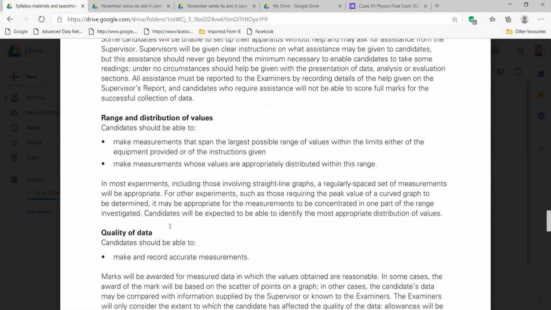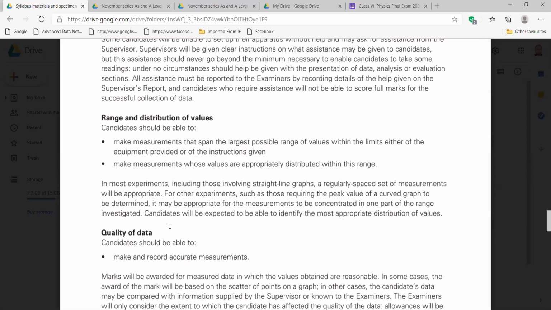So when you are taking readings, you should be aware which range will be more appropriate to get the data or to plot the graph. Sometimes you are taking the values very close, then your graph does not come out good. If you take a larger range of values, then your graph will come out clearly, right?